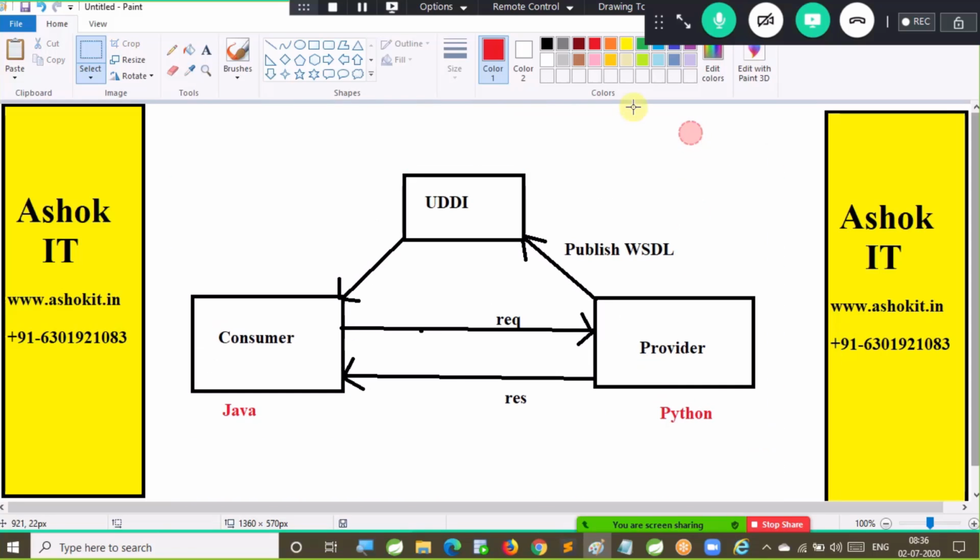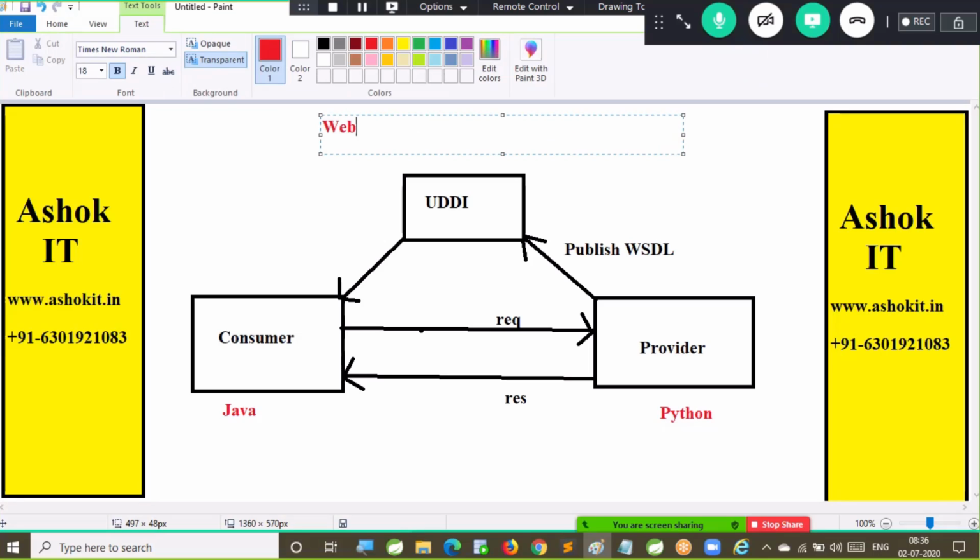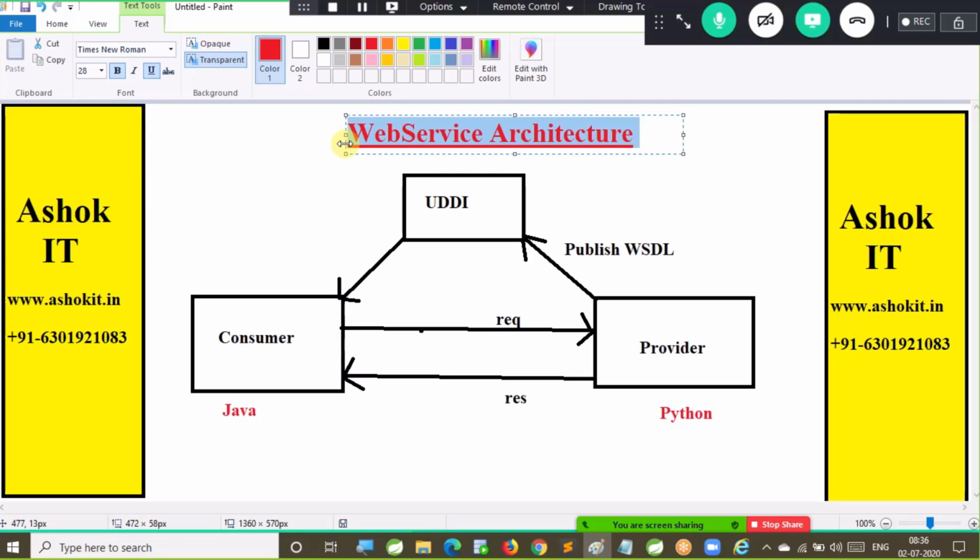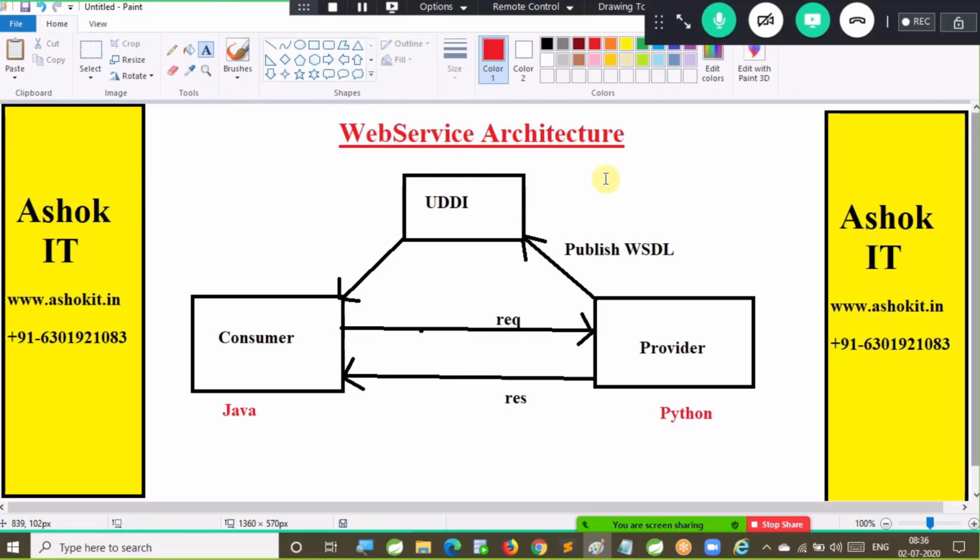How to develop these interoperable applications? By using web services. What is a web service? Web service is a distributed technology which is used to develop distributed applications with interoperability. What is interoperability? The applications which are communicating with each other irrespective of the platform and irrespective of the programming language are called distributed applications with interoperability. Are you able to follow this?